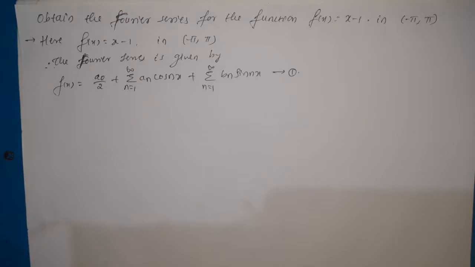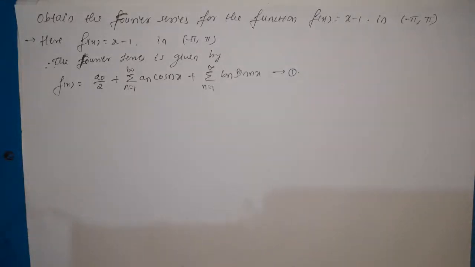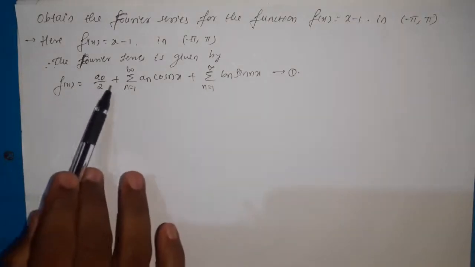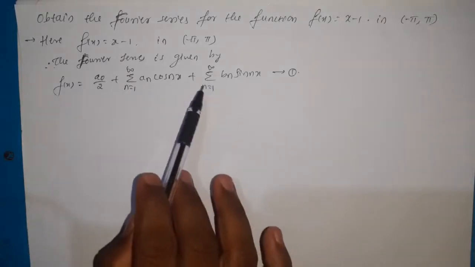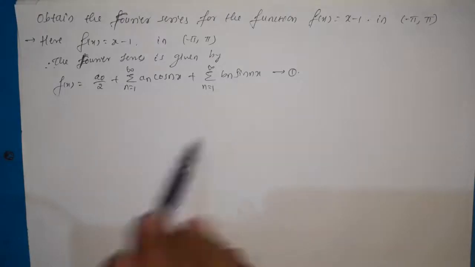Whatever the given function may be, that function must be periodic, only then can we write the Fourier series. If the question is to find the Fourier series, the given function is always periodic. Therefore the interval has the period of 2 pi, hence the Fourier series is given by f of x equal to a naught by 2 plus summation over n equal to 1 to infinity a n cos nx plus summation over n equal to 1 to infinity b n sin nx.